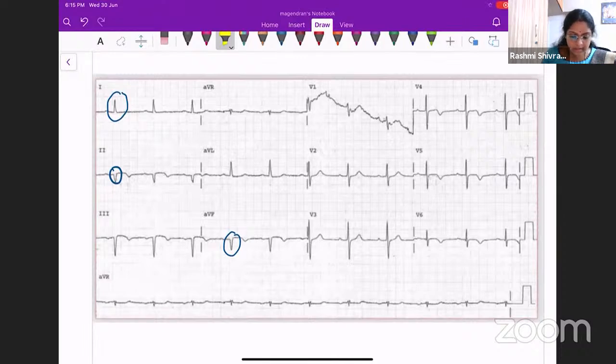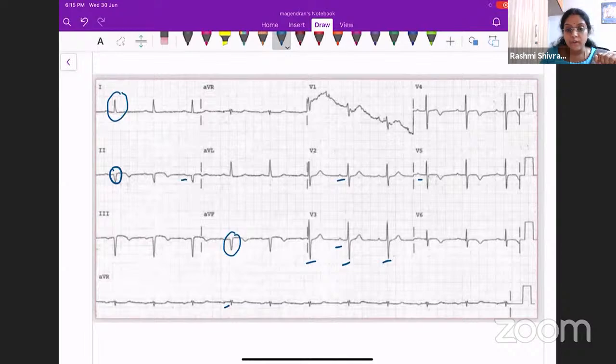So what about the others? So there is a P wave, definitely. It is positive. So it is sinus rhythm. So you have a P wave. That's very good. Okay. QRS complexes are normal. Yes. It is narrow and normal. What about the PR interval? It is slightly prolonged. Okay.